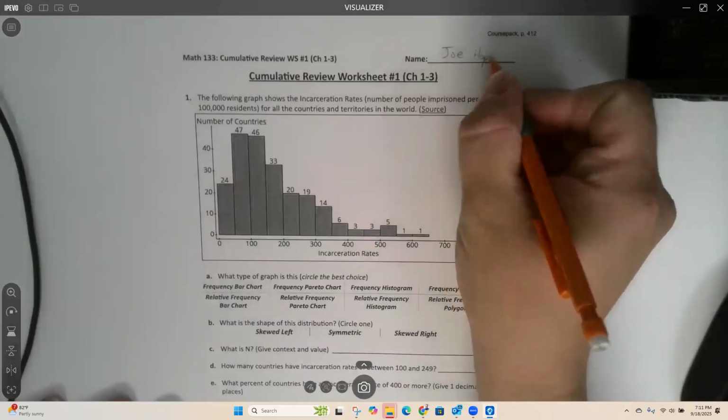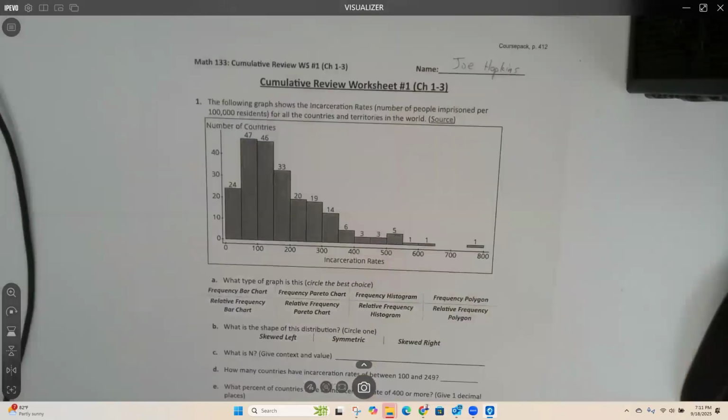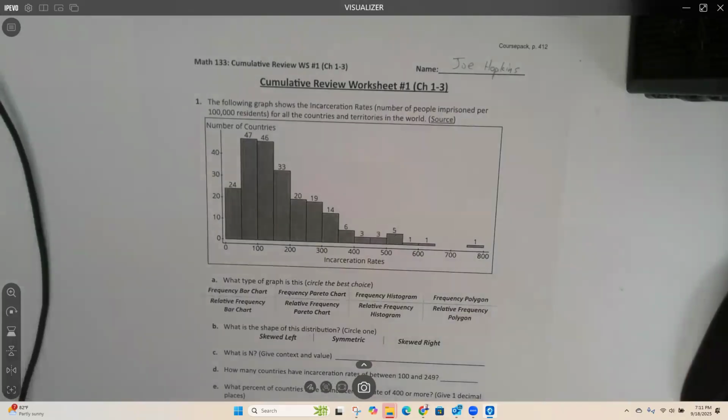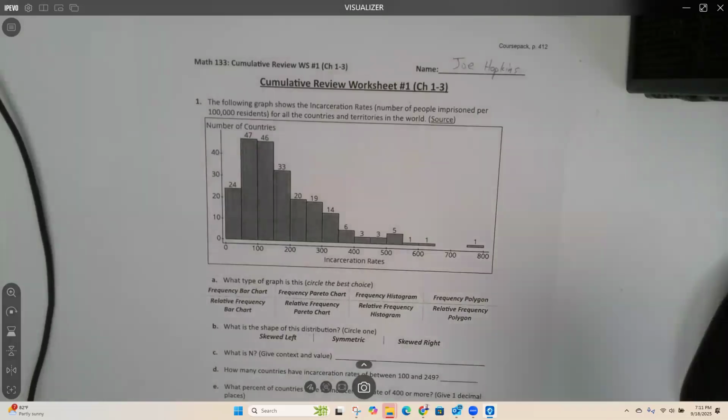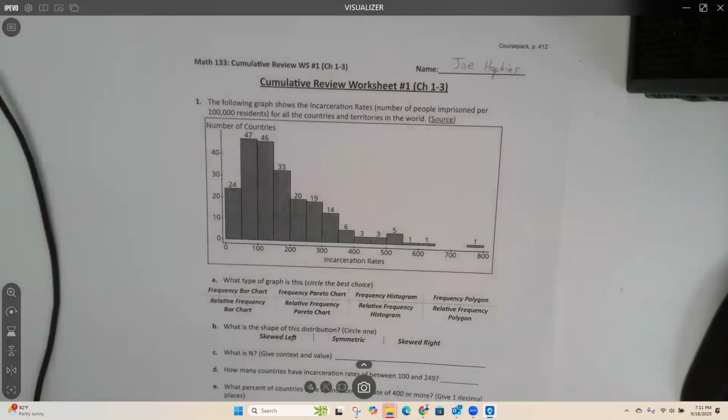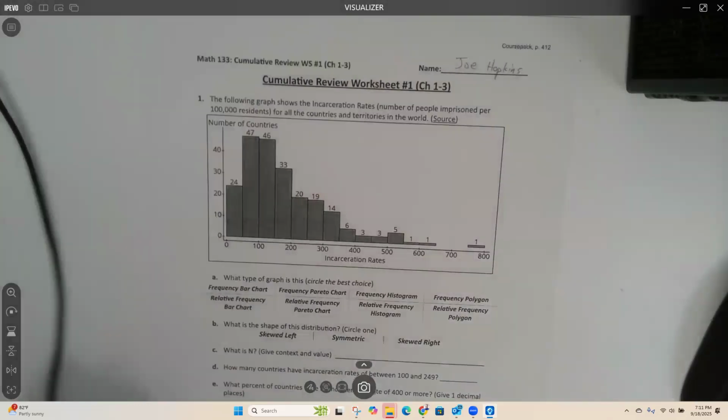Okay, so page 412. And just like our other worksheets, we're not going to go through the entire worksheet yet. I'm going to start with giving you some hints, and then we'll stop the recording and go through and finish everything. These hints are to help you study for the midterm. If you just write down the answer that I give you tonight, good job, you get 100% on the worksheet. But when you're studying for it, you're going to look at this and be like, how did we calculate that? I don't remember. So that's one of the reasons why I give you the hints.